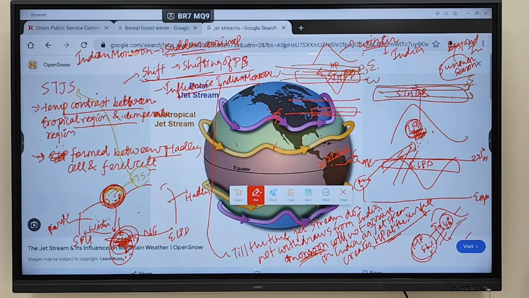They might ask you what is the characteristic of the Indian monsoon. So gradual onset is not there. The Indian monsoon arrival is what? Sudden in nature, because the jet stream suddenly withdraws because of excessive heating, and when it suddenly withdraws, suddenly the winds start to come over here. So sudden onset of the Indian monsoon is there. Clear? Any doubt regarding this particular part? So remember that the subtropical jet stream is affecting which type of monsoon? It is affecting nothing but the Indian monsoon. That is there. Clear?